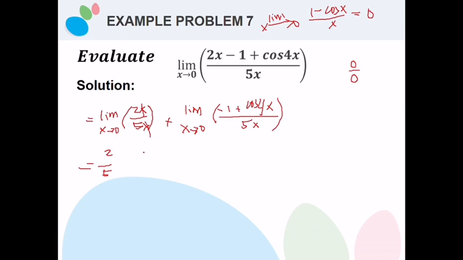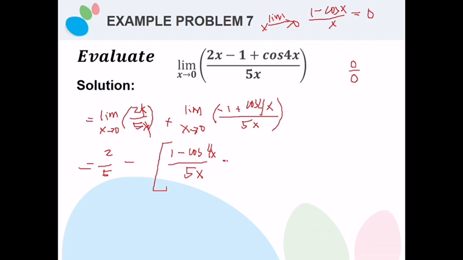So let's revert the sign. This will become minus, and then the negative 1 will become positive 1, and the cosine will become minus cosine 4x divided by 5x. Now in this kind of example, we again try to use some kind of multiplier that is the same as in our special limits theorem.